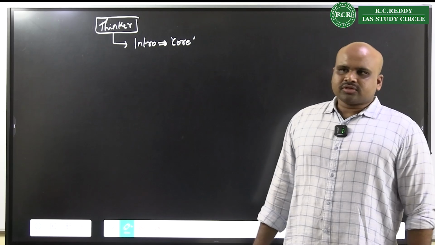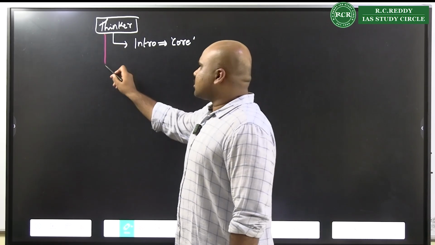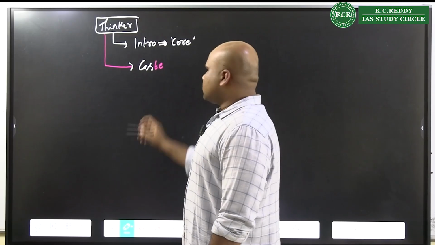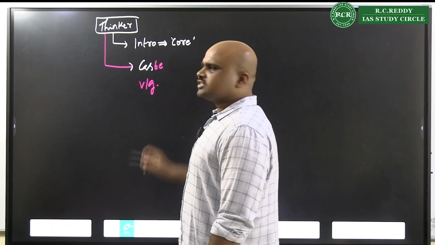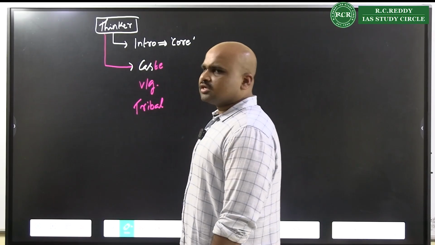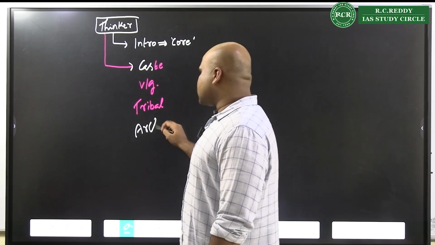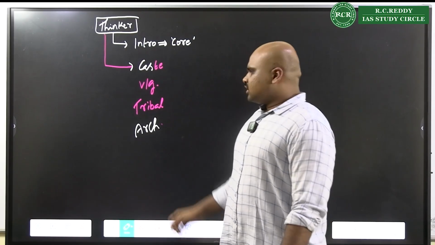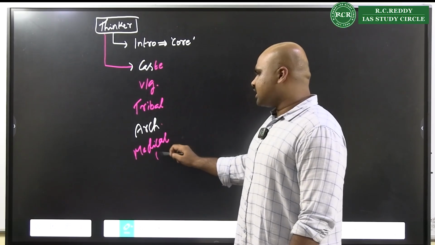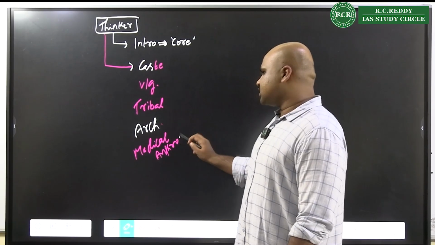One core contribution. And then talk about what is their contribution to caste studies, to village studies, to tribal studies, to archaeological studies. If there is any contribution to medical anthropology also, please indicate.